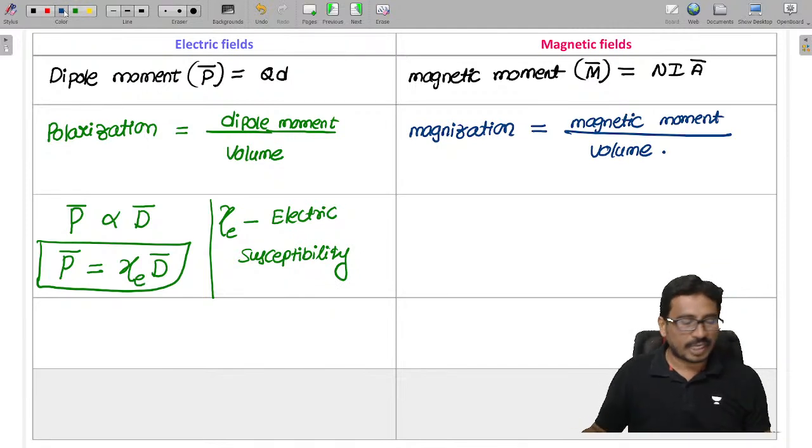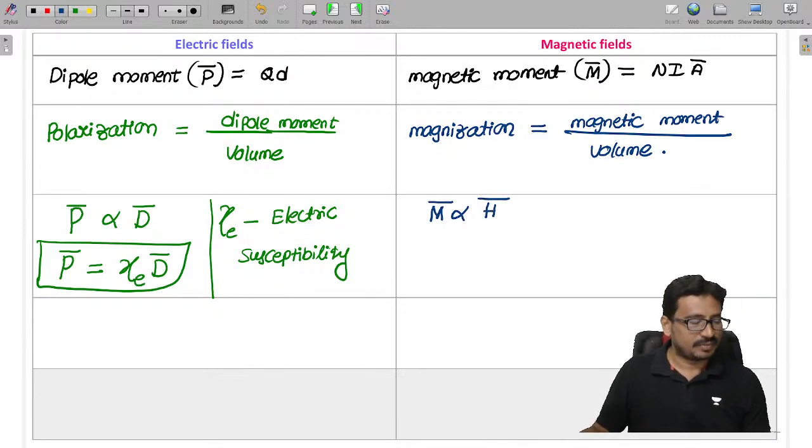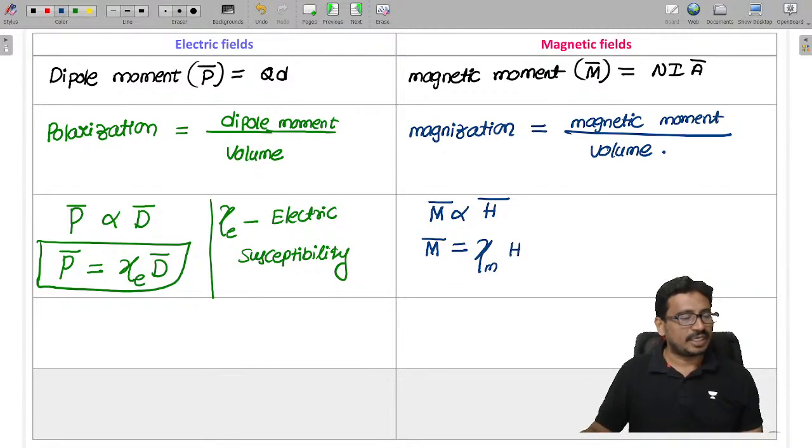Corresponding to the magnetic field, magnetization is directly proportional to the magnetic field intensity H. We use one proportionality constant here, chi m, so magnetization is chi m into H, where chi m is called the magnetic susceptibility.